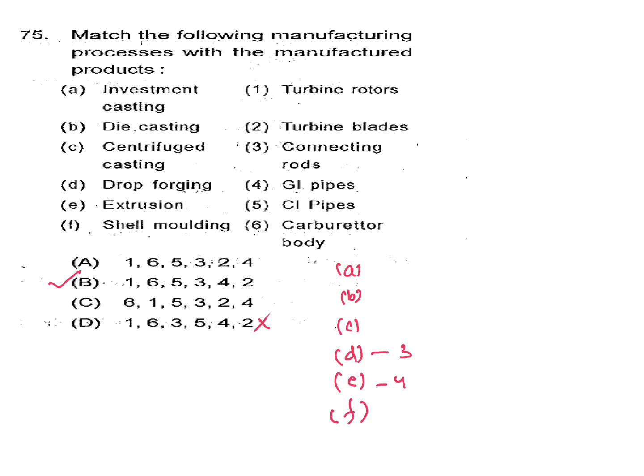Only B is possible. For the other options you check. For option B, A is 1, investment casting, turbine rotors is possible. Then die casting, carburetor body. Then centrifugal casting, C is 5, cast iron pipes. Then F, shell molding, turbine blades. So all are following, so B is our answer.